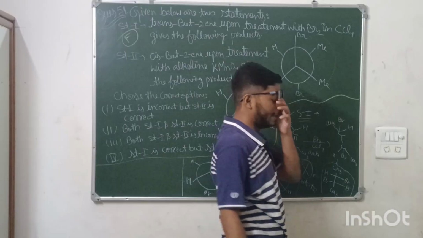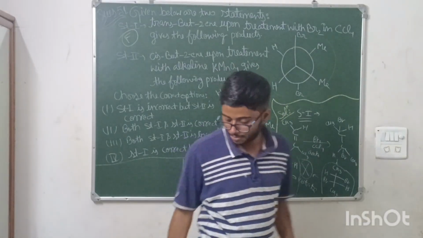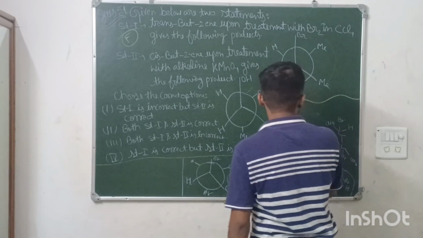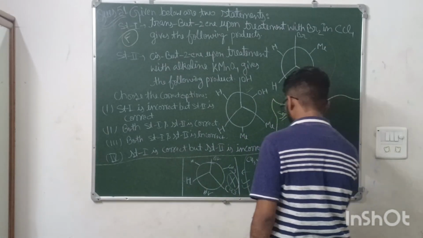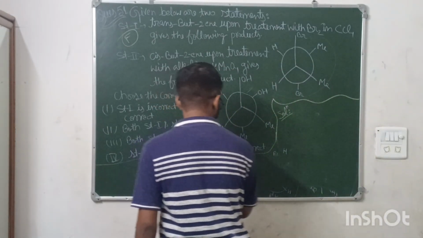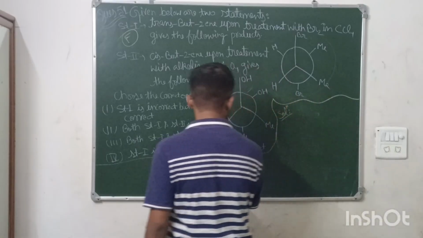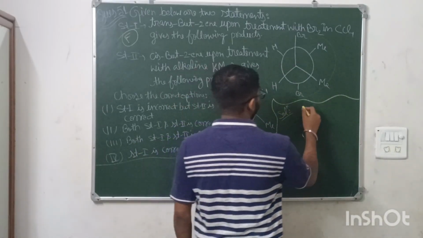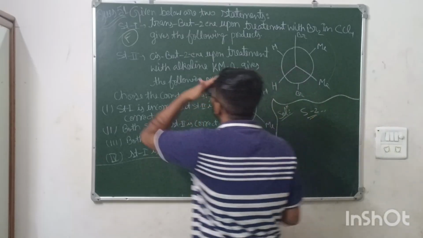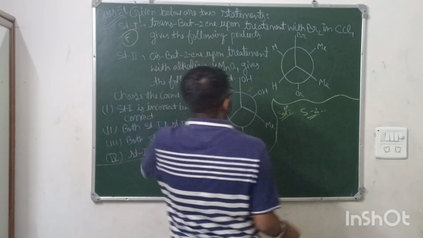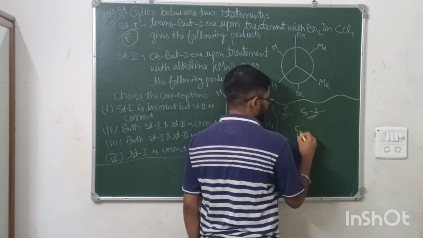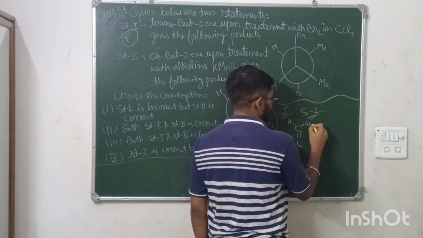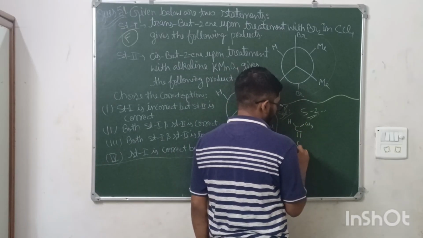Now coming on to statement number two. Cis butene upon treatment. So cis is like this: hydrogen, CH3, hydrogen, CH3.